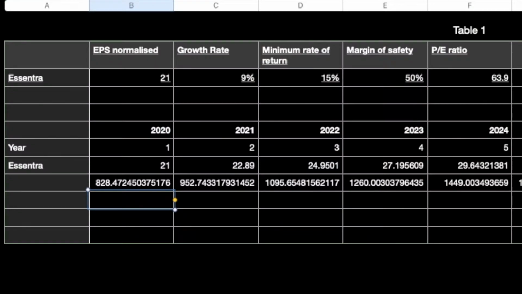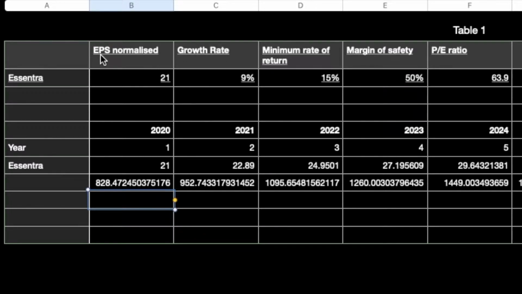Let's go through how to calculate the fair value of a stock. Okay guys, to calculate the fair value of a stock, let's go through an example. I've already chosen this company called Essentra for this example. Now to calculate the fair value, the variables that we are interested in are EPS normalized, or earnings per share normalized, the growth rate of that company, a minimum rate of return, one that we determine, a minimum margin of safety, one that we determine as well, and that company's PE ratio.